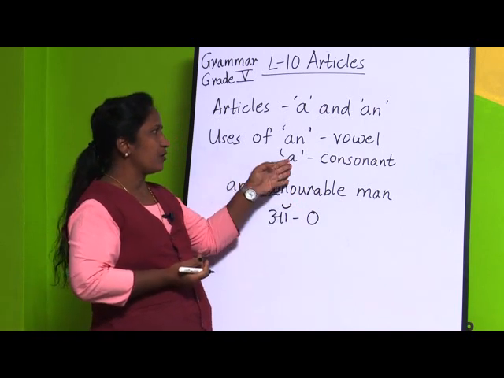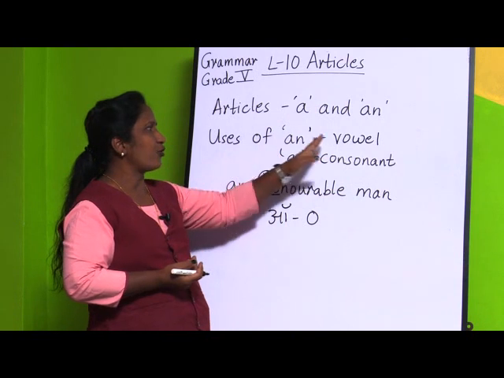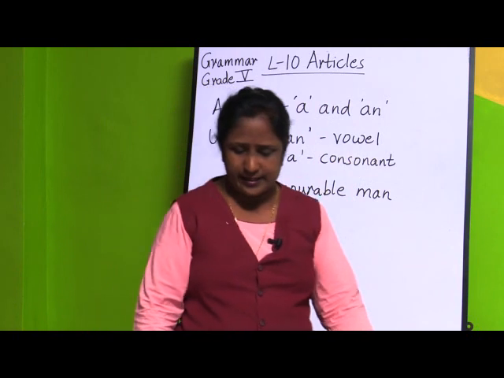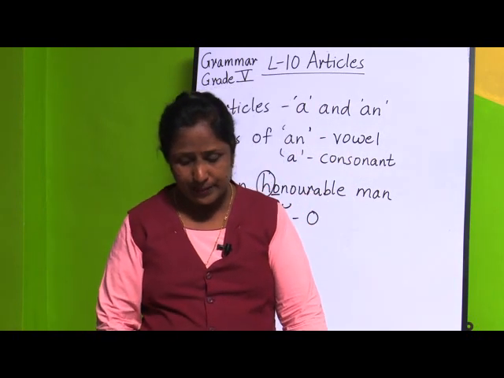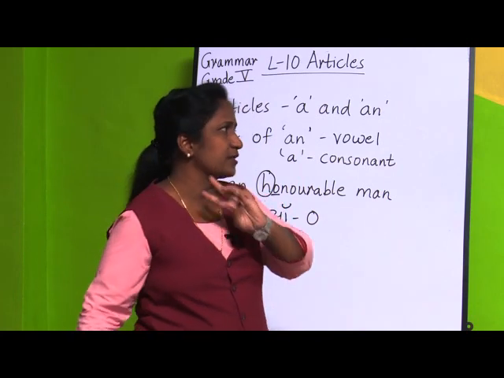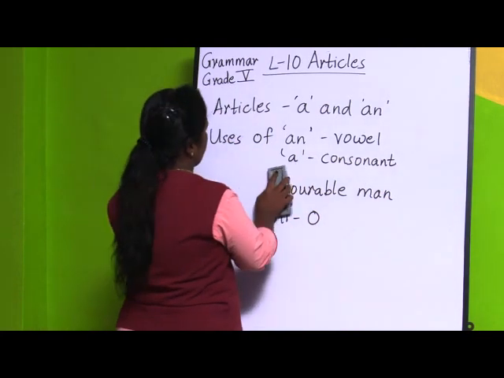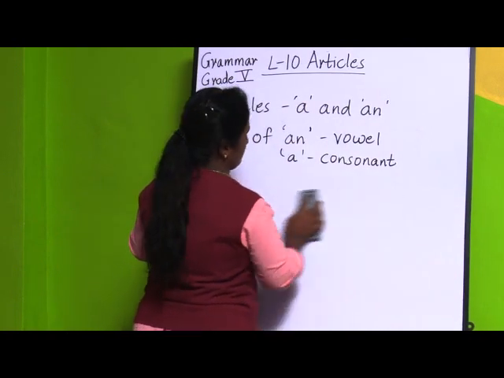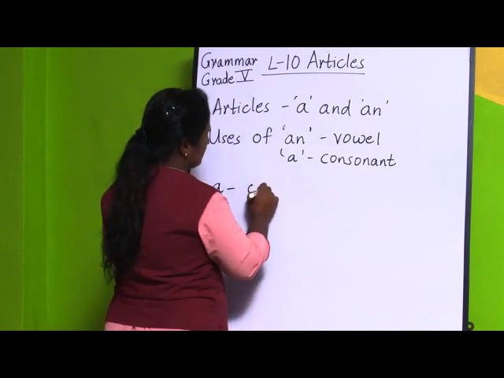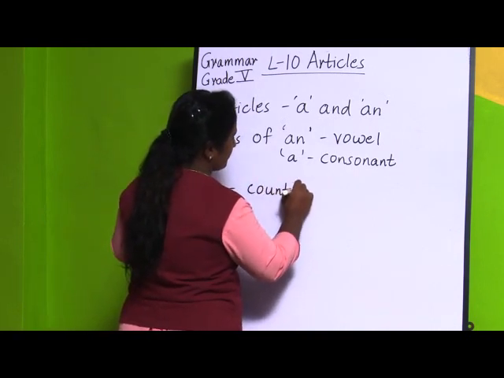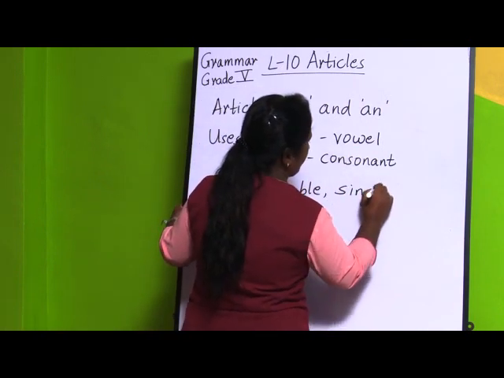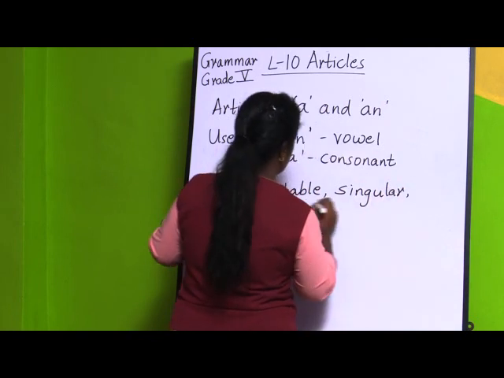Okay children, so a for consonant and an for vowel. I think you have understood till here. Therefore, a is used with countable and singular nouns beginning with a consonant sound. So what are the three things? When we use the article a: countable noun, singular noun, and a consonant.